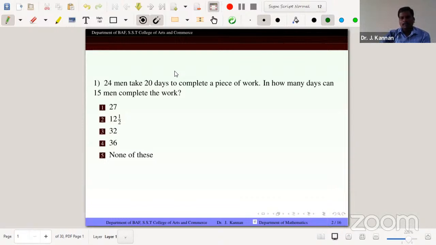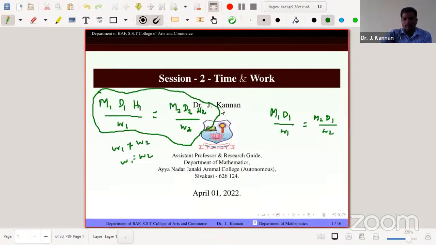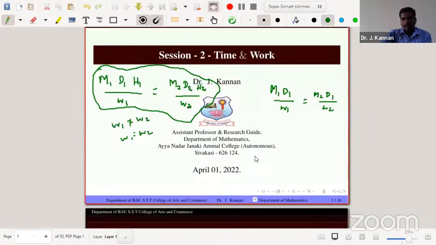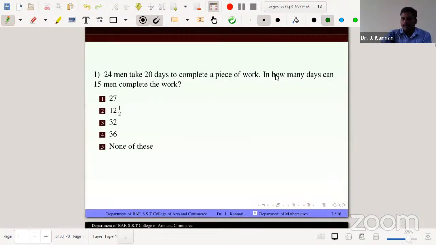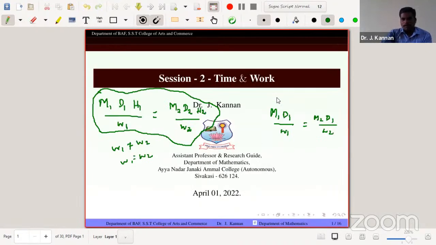Assume that the work is the same, because it is not given otherwise. So W1 and W2 are the same, and the number of hours is not given in the problem. Therefore we use only the number of employees and number of days. Since W1 and W2 are the same, the denominator need not be considered.